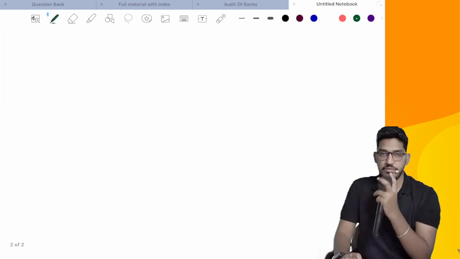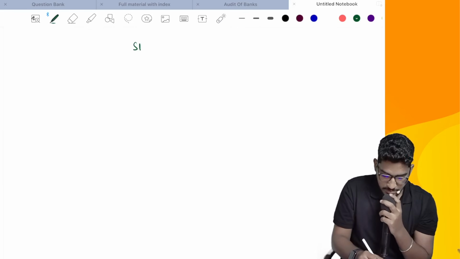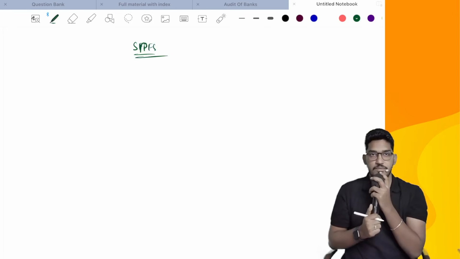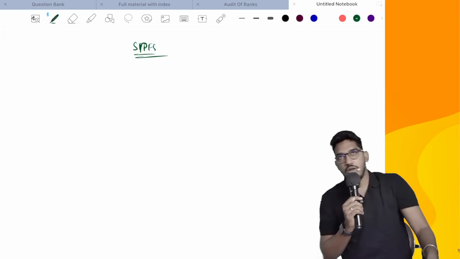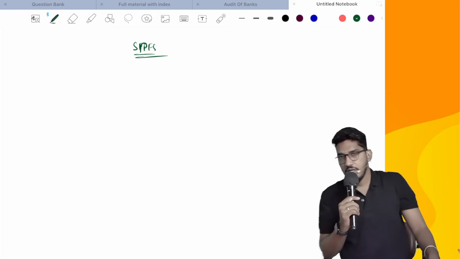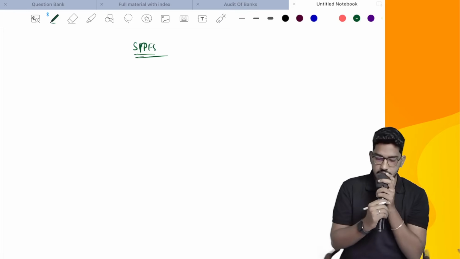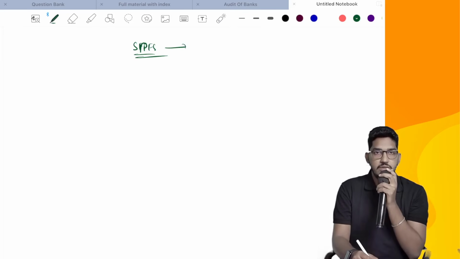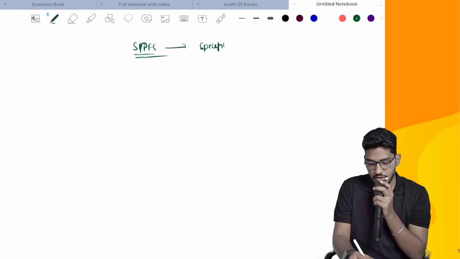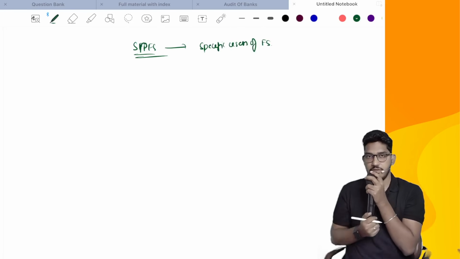How to conduct an audit of financial statements prepared as per a special purpose framework, or you can say special purpose financial statements. Guys, do we already know the meaning of special purpose framework? Are we already aware of it? Yes. So what do you mean by special purpose framework? That framework which fulfills the financial information needs of specific users of financial statements.